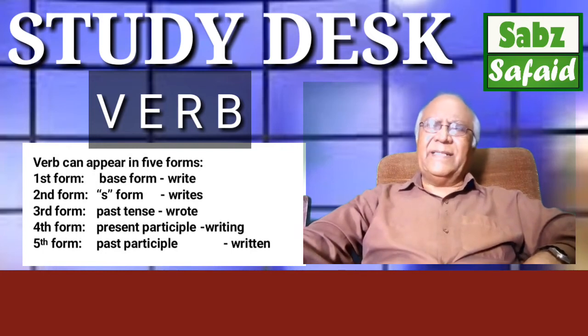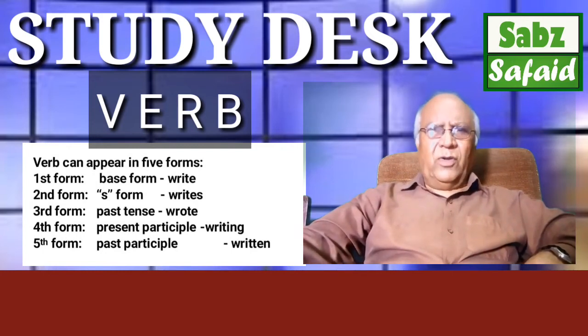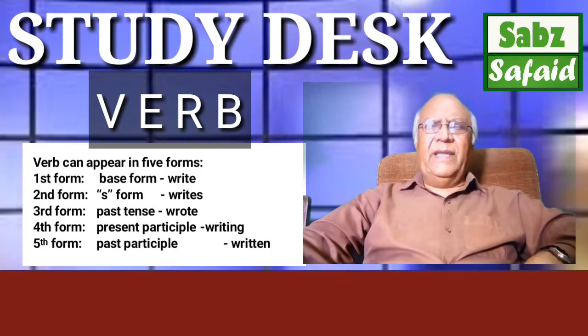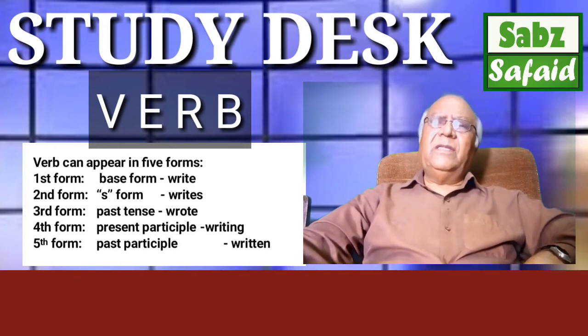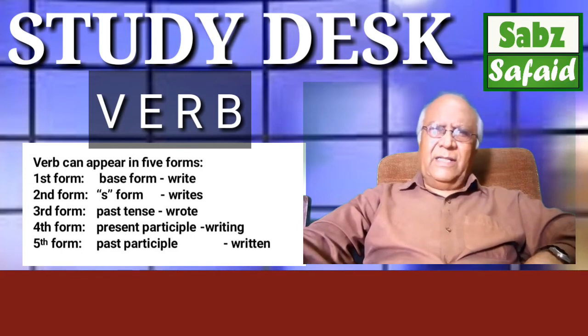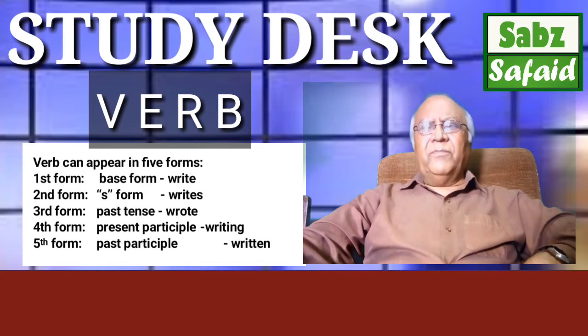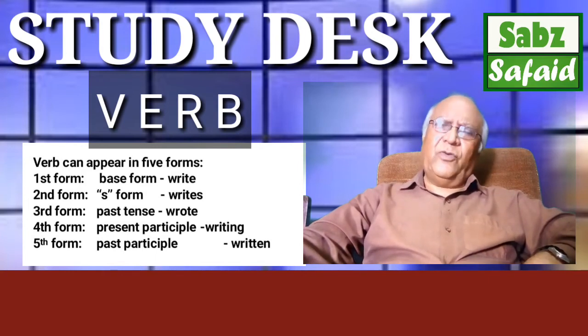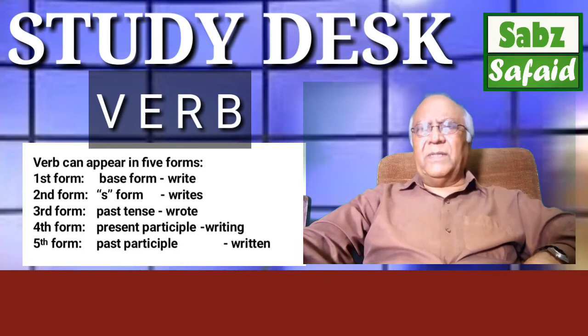In the simple present tense, you are always telling about your habitual actions, and with I, we, you, they, you are using the base form. And with the name, or with he, she, it, you are always using the S form. So if Ali hit a dog was simple present tense, it should have the S form with it, but this can't be a simple present tense because it can't be a habitual action.